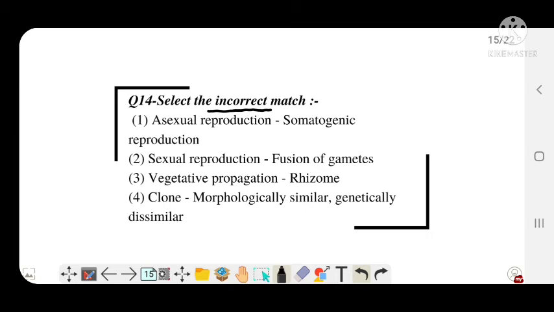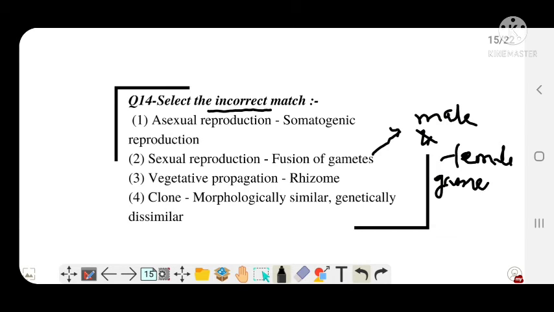Time up. Let's see what's the answer. Asexual reproduction is similar to somatogenic reproduction. Yes, it is true. Sexual reproduction is fusion of gametes. Yes, this is also true. Fusion of male and female gamete. Vegetative propagation by rhizome, yes, this takes place in ginger. And option D, which is the correct answer: clone, morphologically similar, genetically dissimilar. No, clones are morphologically similar and also genetically similar.